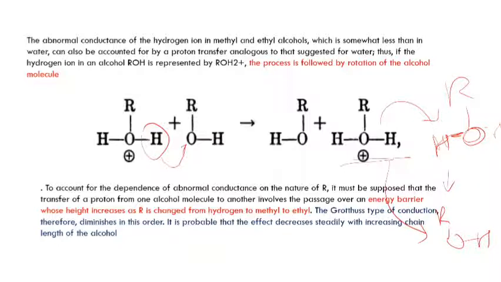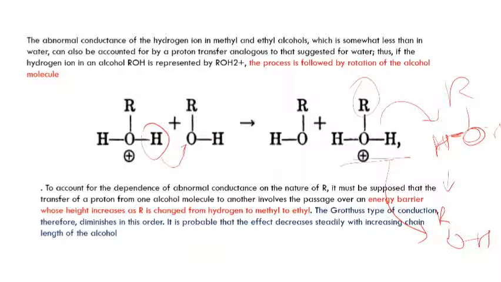The flipping will not be carried out throughout all the chains. The main reason is the bulkier alkyl group, which hinders the flipping midway through the transfer of the H plus ion. Due to the absence of effective transfer of H plus ion throughout the chains of alcohol, the abnormal ion conductance is not as high as in water.